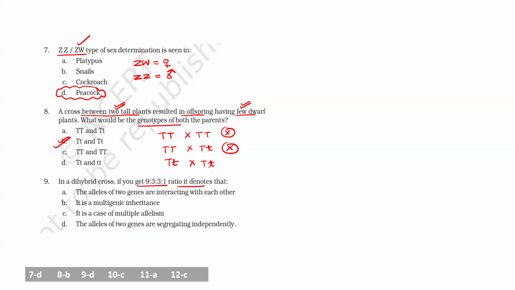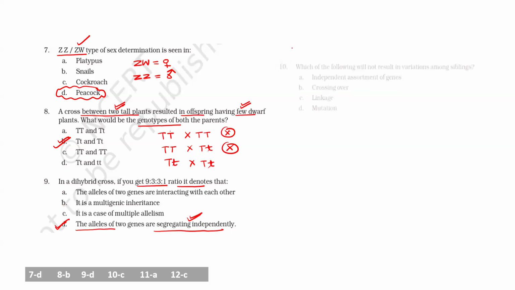If you remember the dihybrid cross, Mendel's phenotype ratio in the F2 generation was 9:3:1, and the law of independent assortment was applicable. The law of independent assortment says that the alleles of two genes segregate independently. Is it clear? So it indicates the law of independent assortment, meaning when the alleles are separating, they are not influencing another allele pair. So alleles of two genes separate independently.